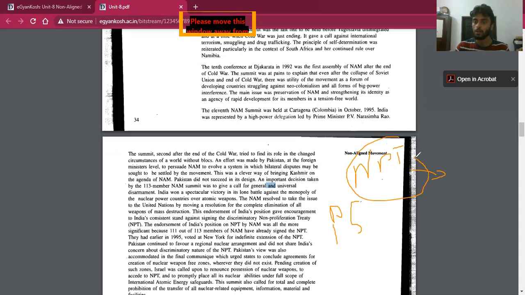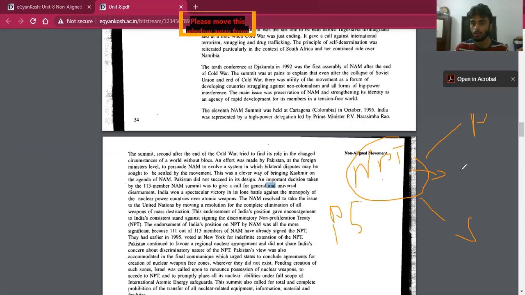Why? Because if India wanted to agree to it, all countries would need to sign this deal, that is, all countries need to abandon the production of nuclear weapons. So it was not possible for India. Another reason is that Pakistan also was not in favor of this NPT.